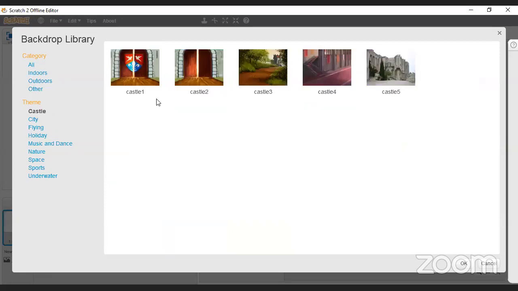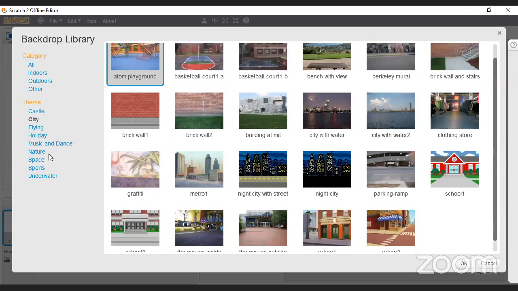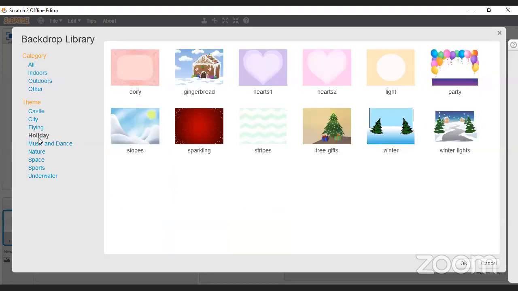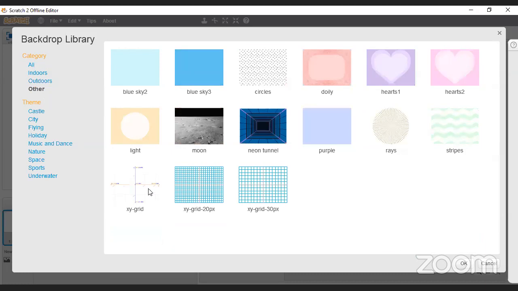There's also themes, so you can do castles, city, some nice city ones here. And once you have something, and I'll show you later on, nothing stops you from modifying it. You can choose, for example, this little tree gifts one, and you can draw your own little present or a little picture here in the background and make it something that is unique for you. There are some really nice ones here. But unfortunately, we're going to have to choose a boring one now.